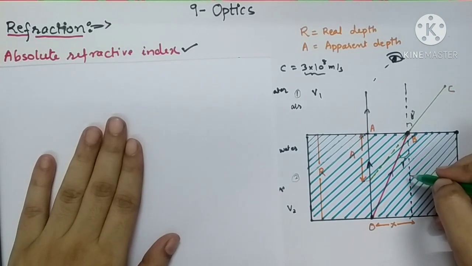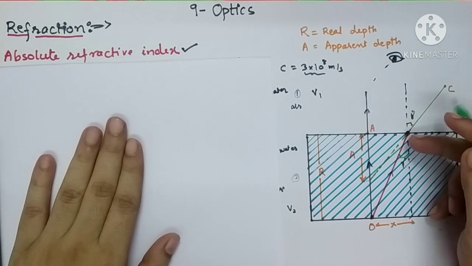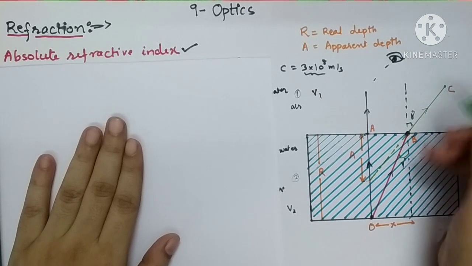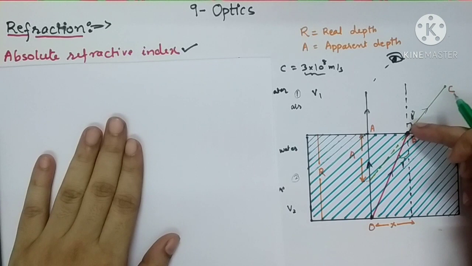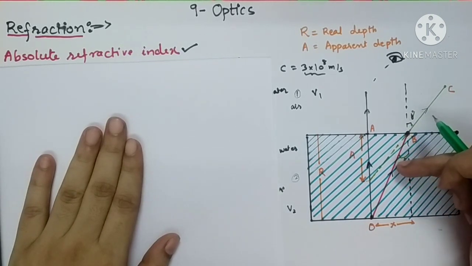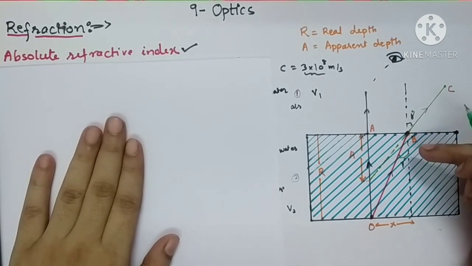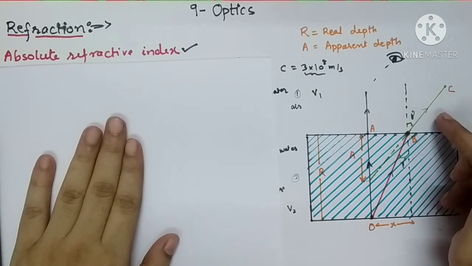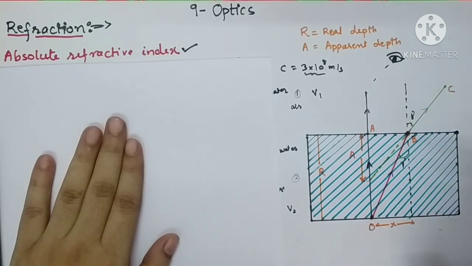And the light ray is passing from denser medium to rarer medium. Angle of refraction will be greater than angle of incidence. You will see that this light ray will move away from the normal. Whenever light ray passes from rarer medium to denser medium, it is found to be deviated towards the normal. But whenever light ray moves from denser medium to rarer medium, it is found to be deviated away from the normal. So at this time angle of refraction will be greater than angle of incidence.